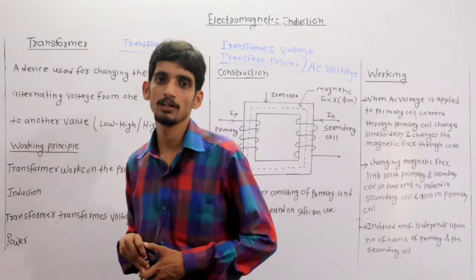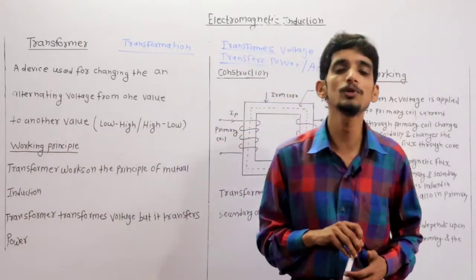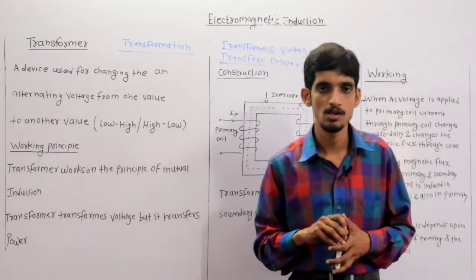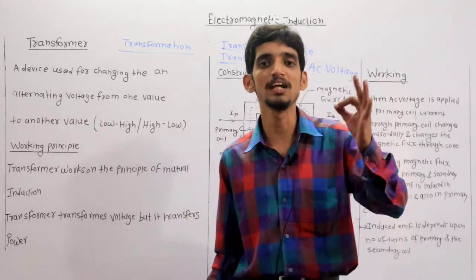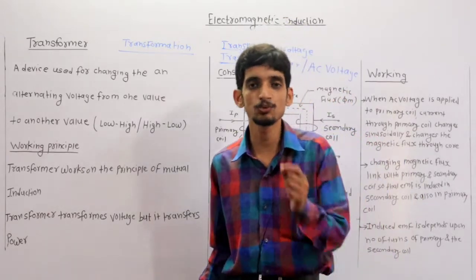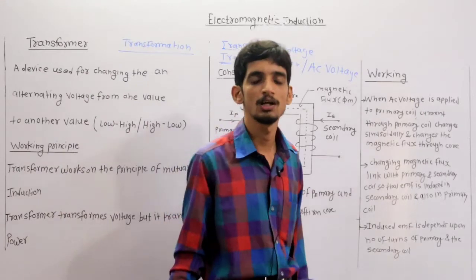Now, what is the working principle on which a transformer works? The transformer works on the principle of mutual induction, which we studied in the previous lecture.